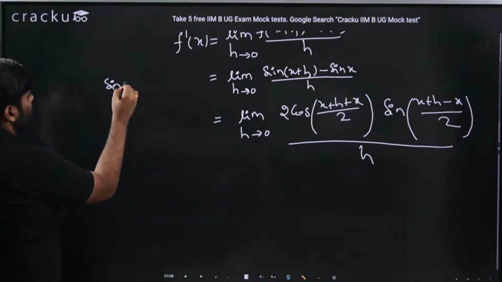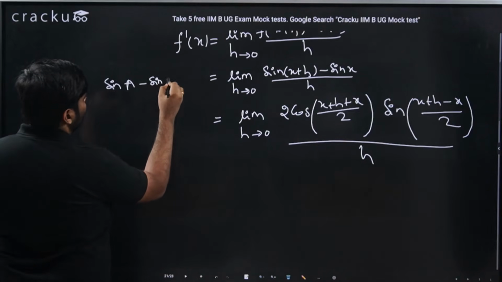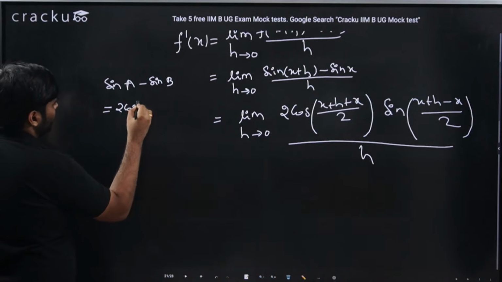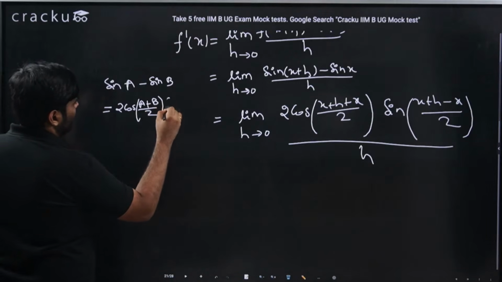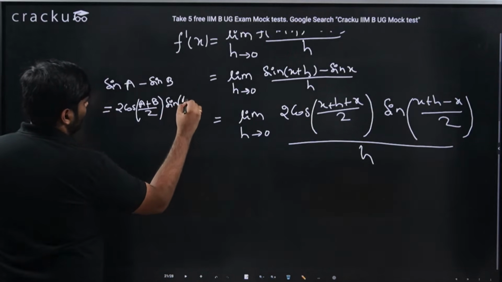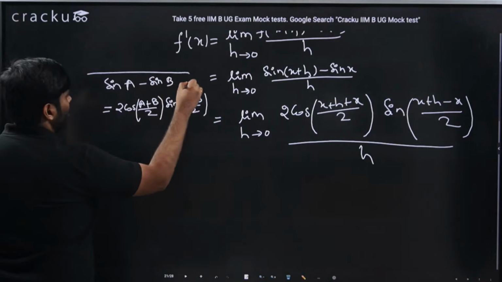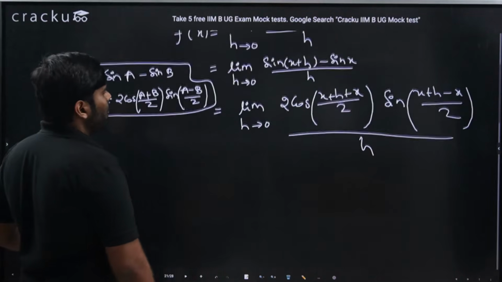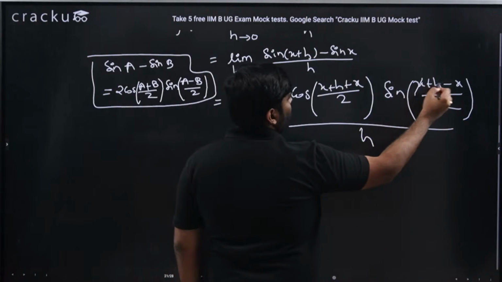So I have applied this. If someone is having doubt about what this sin a minus sin b is, this is a trigonometric identity: 2 cos a plus b by 2 sin a minus b by 2. So x and x will go away.